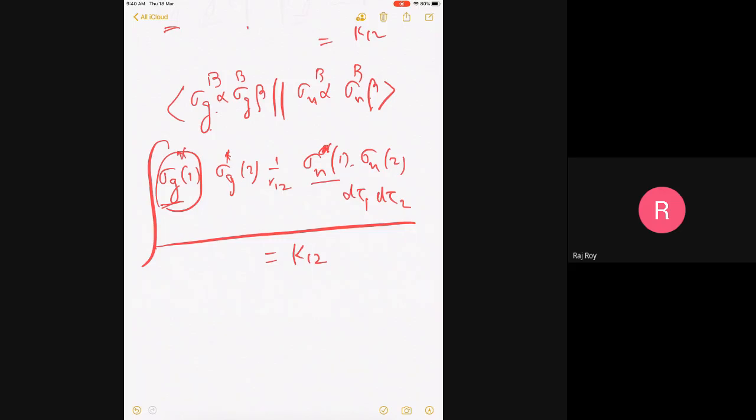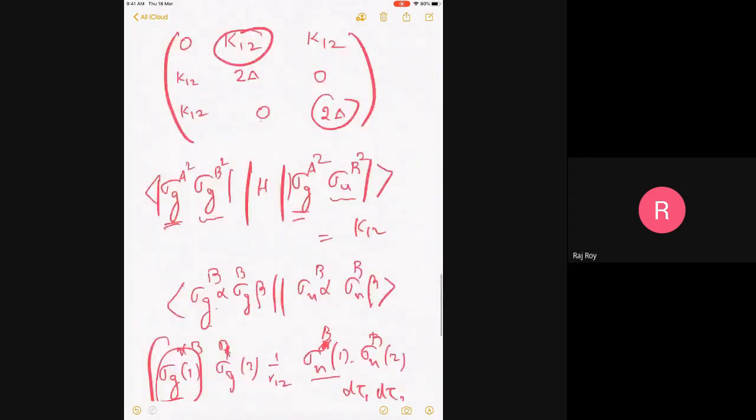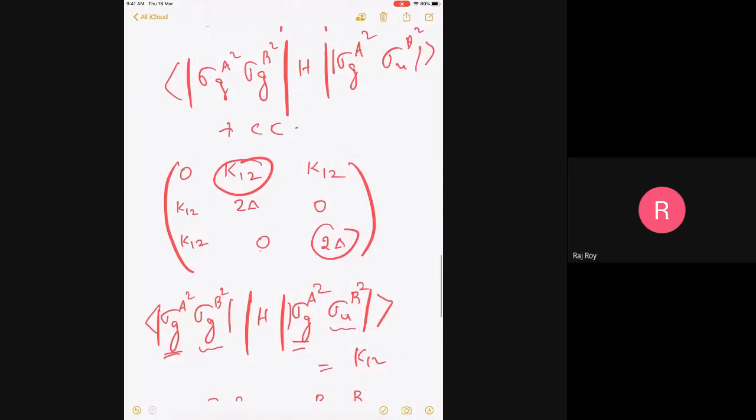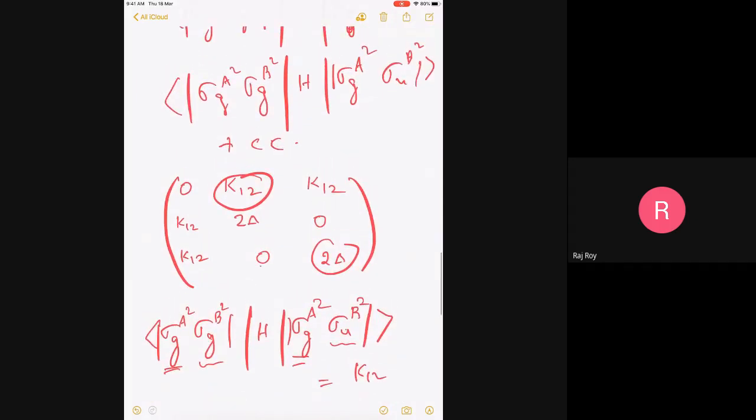This is now center B. Everything is center B. So if I just replace by A, the next integral, it will give the same result by symmetry. Please let me know if this construction is something that you have understood. It's a very simple problem, minimal basis. Can I proceed?